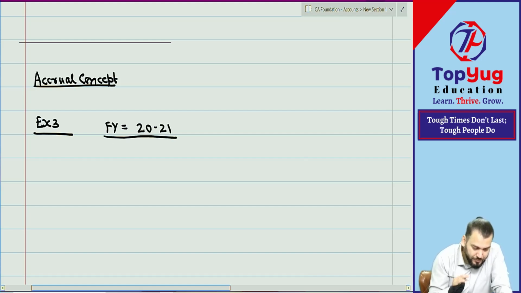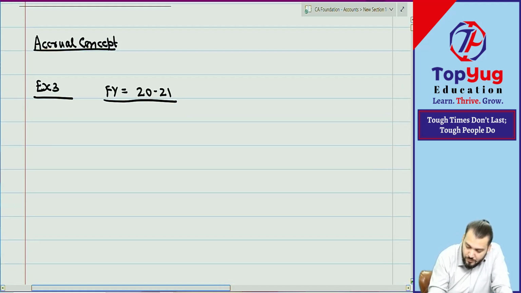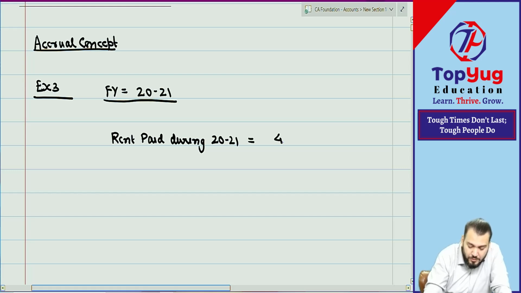Understood. Rent paid during 2021 is equal to 45,000. Correct?